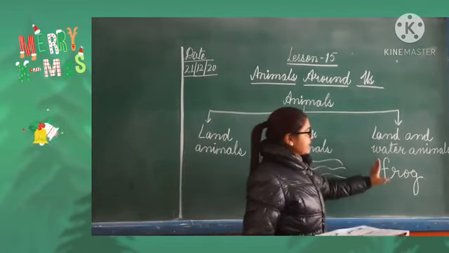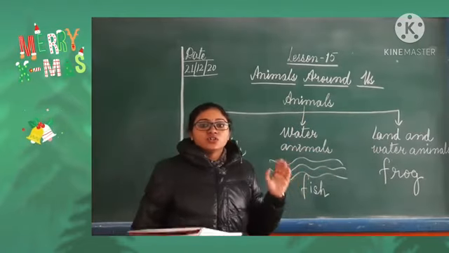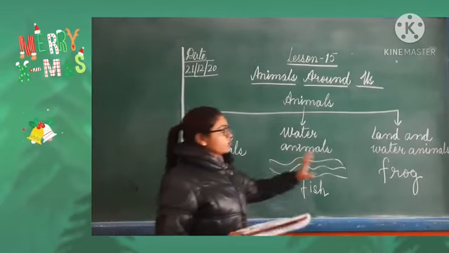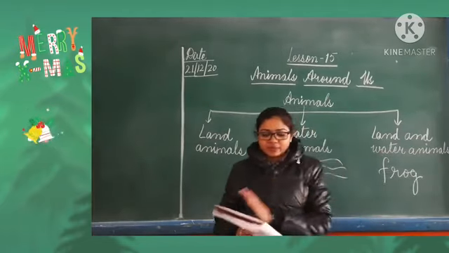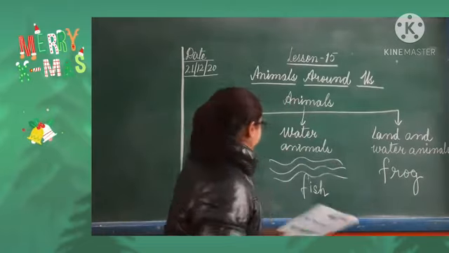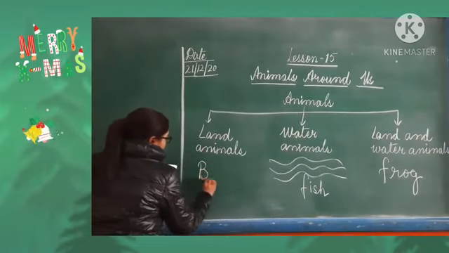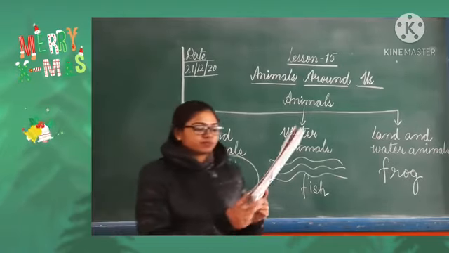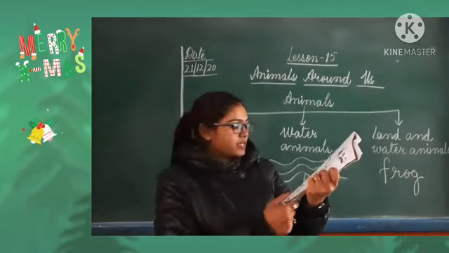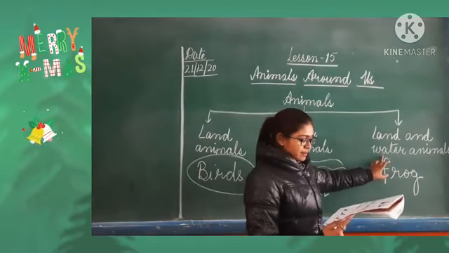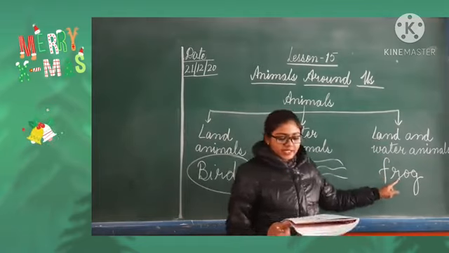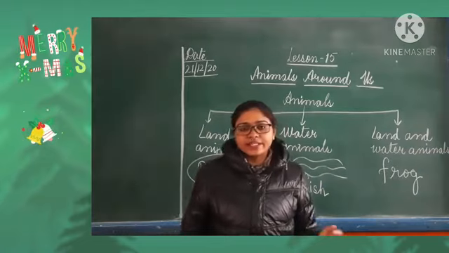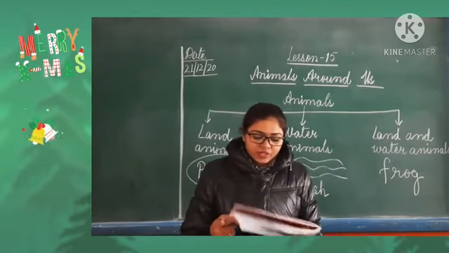And the last one is land and water animal. Which animals can swim in the water also and stay on the land also? They are known as land and water animals. And after that the next one is birds. We will read about the birds. What will come in the land and water animal? Examples of this: frog, I have given already, duck, crocodile, tortoise. They can swim also, they can stay on the land also.